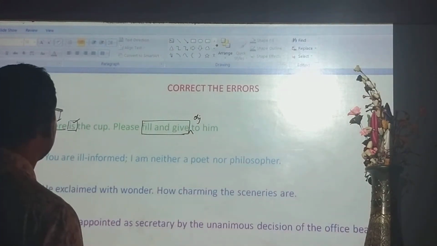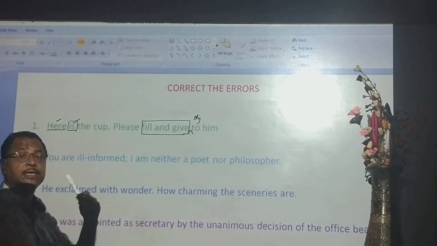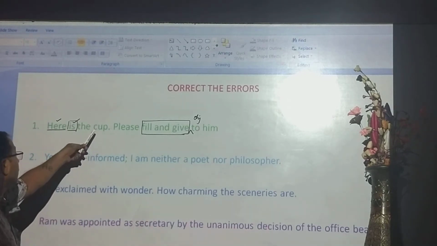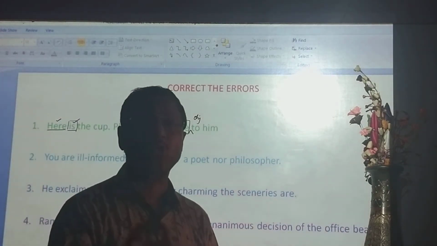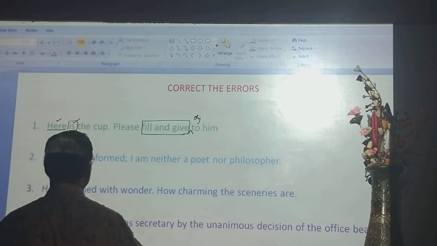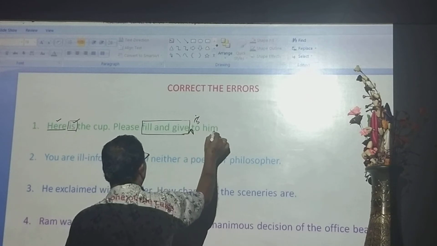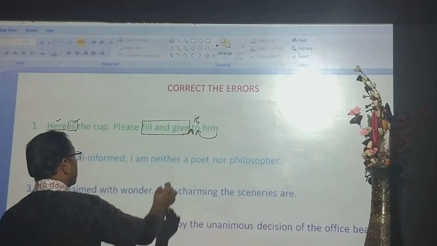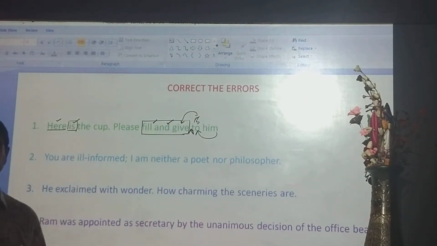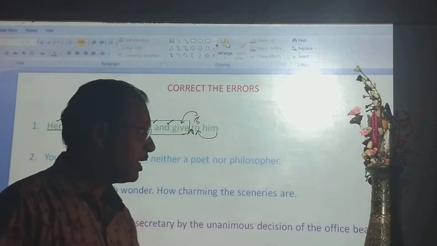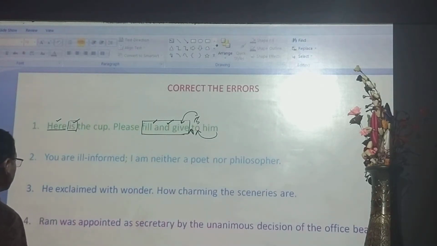When there is the absence of an object, you can supply the object according to the sense of the sentence or according to the subject. Here is the cup, and cup is an inanimate object, so you can use it as the object. It will be: please fill and give it to him. Him is the object of the preposition to, but it will be the object of the main verbs fill and give. Okay? Question number 1, you got the sense. Here is the cup, please fill and give it to him.